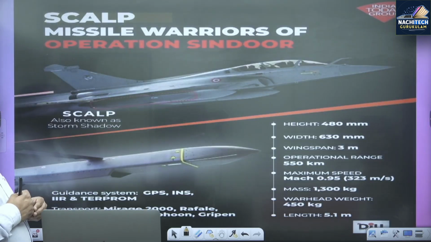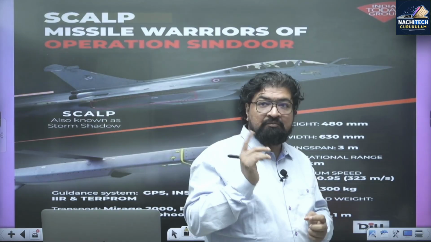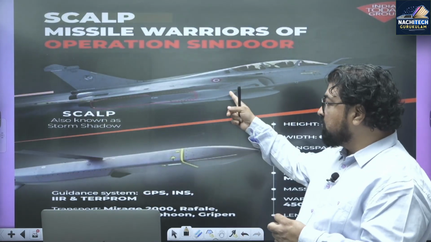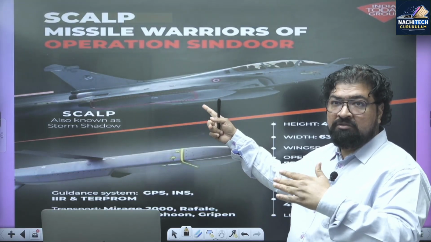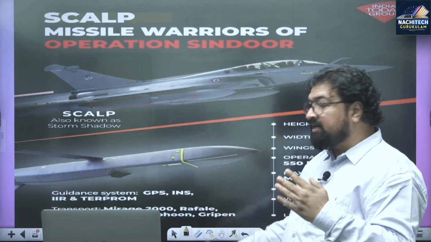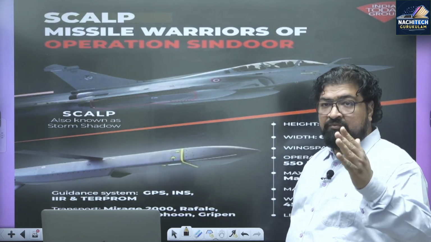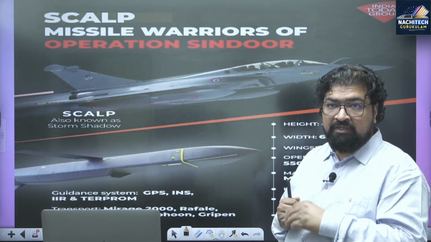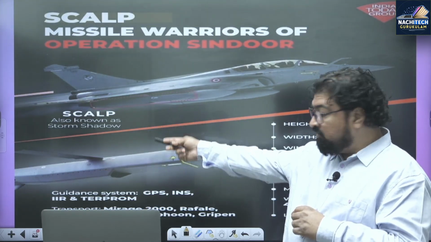And you can see here, Scalp. The Indian Air Force used Mirage 2000, a fighter jet from France. Then we used Rafale, which we also got from France, Dassault Aviation, Dassault Rafale, and we used the Scalp Storm Shadow weapon.